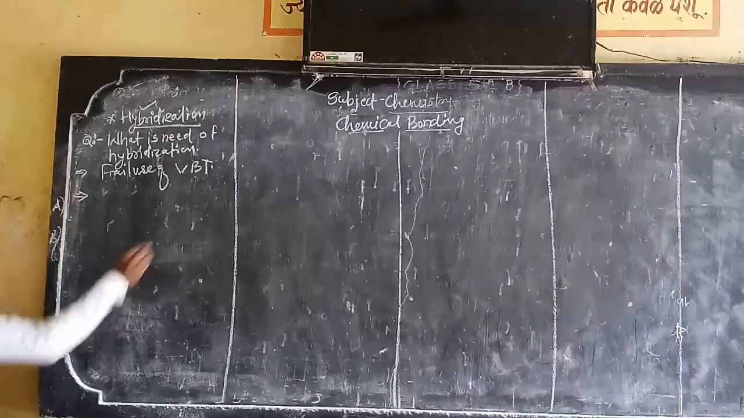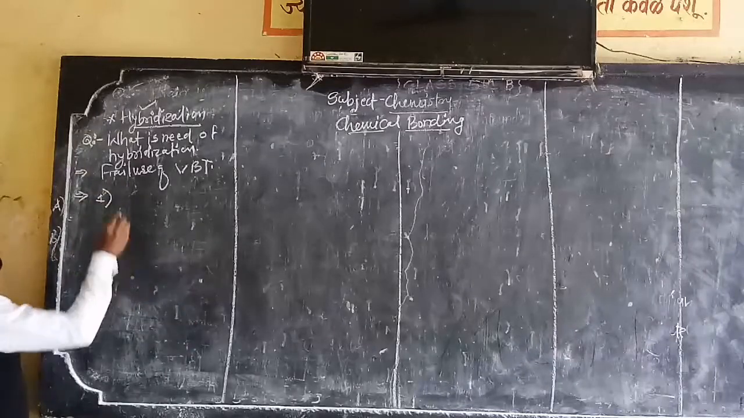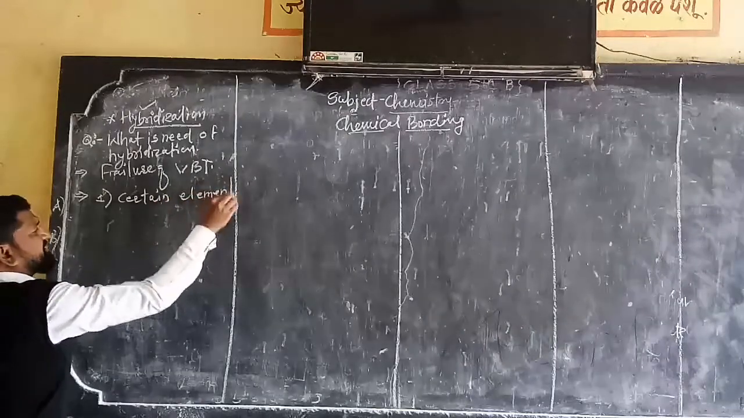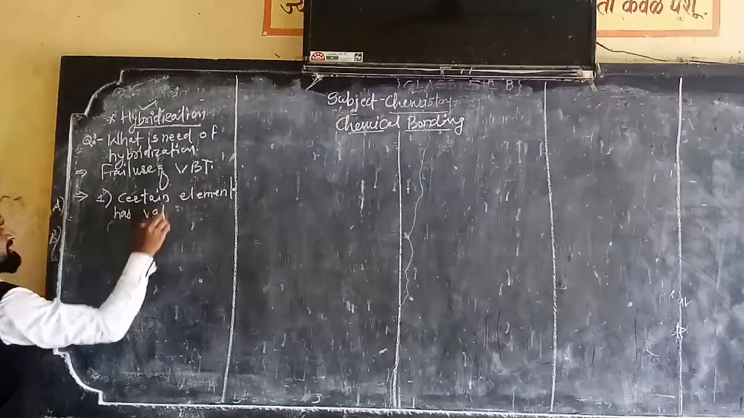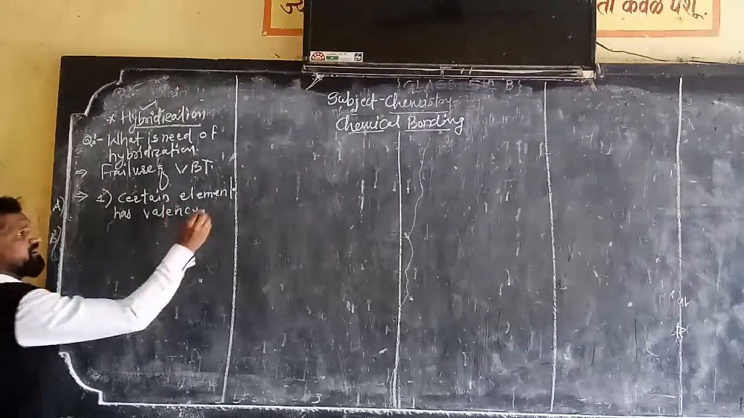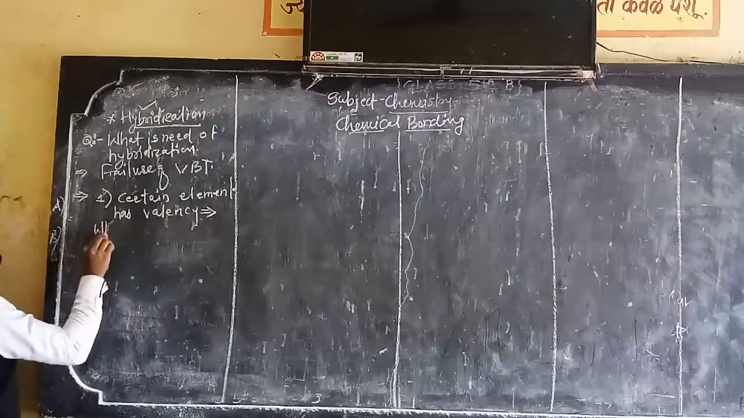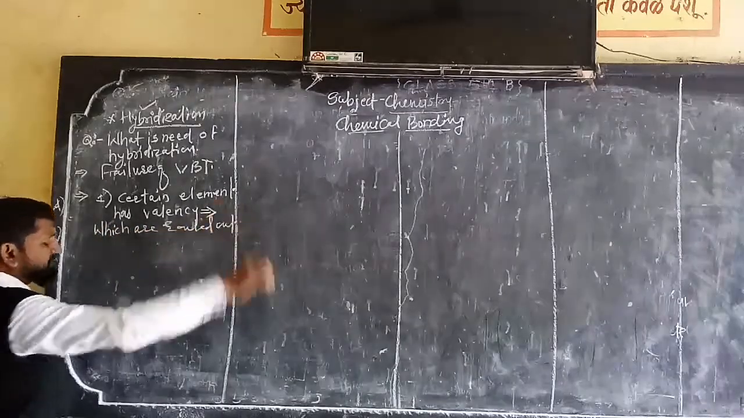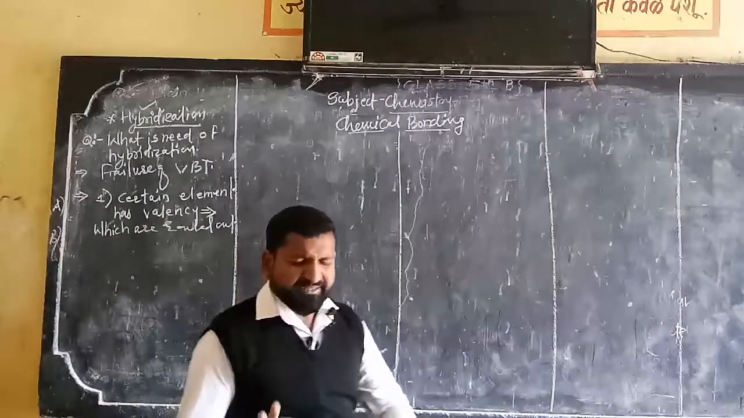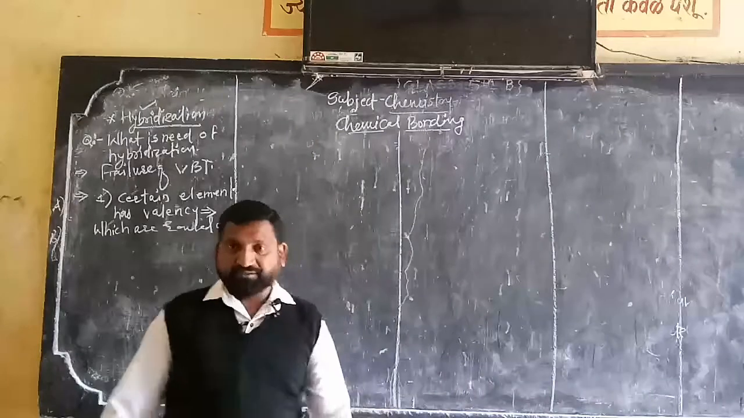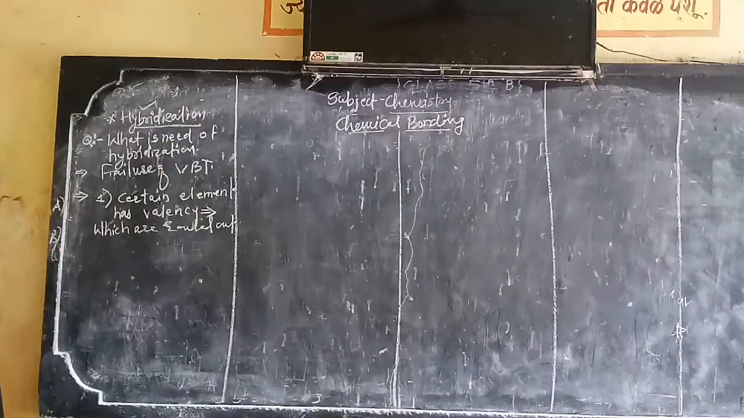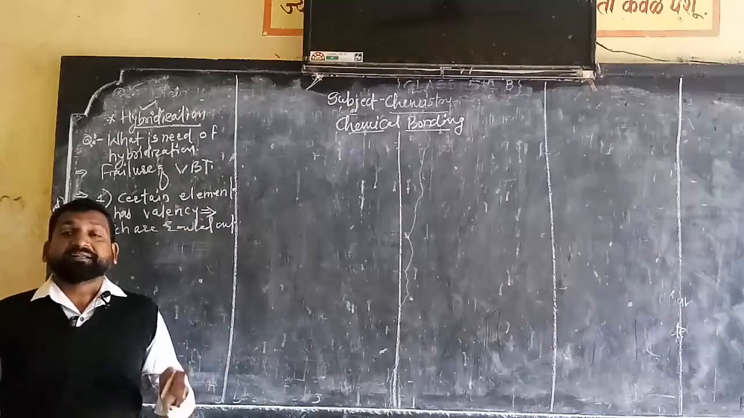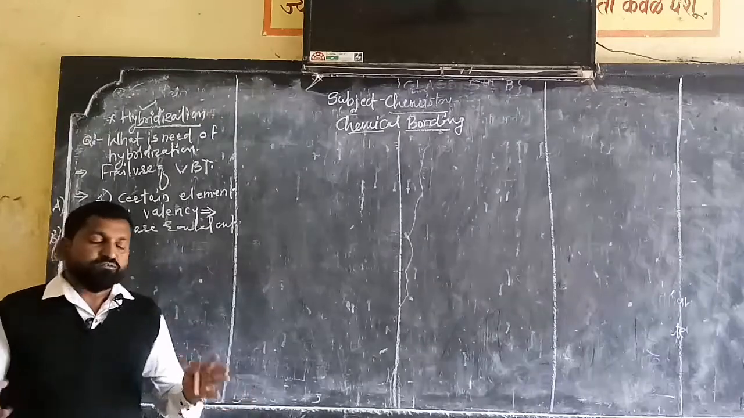Number one, why do we need hybridization? Certain elements have valencies which are ruled out. What is the meaning of this? Let us start gradually. The valency of any atom or element is nothing but the number of unpaired electrons it has.